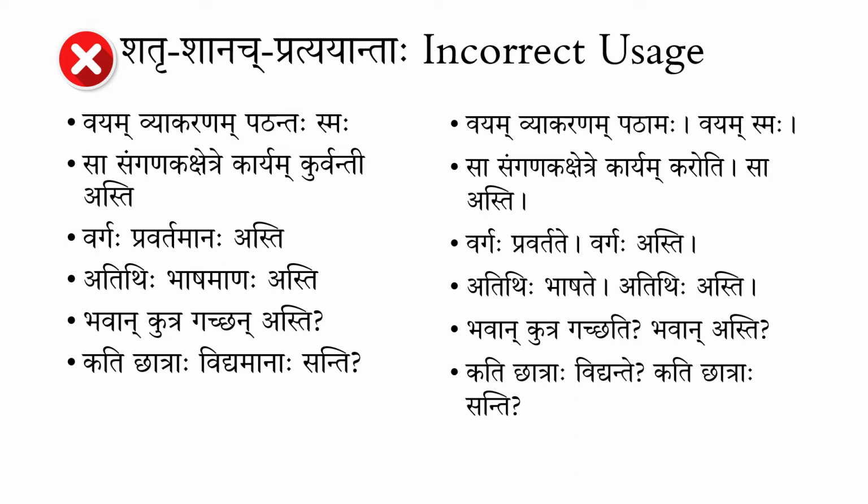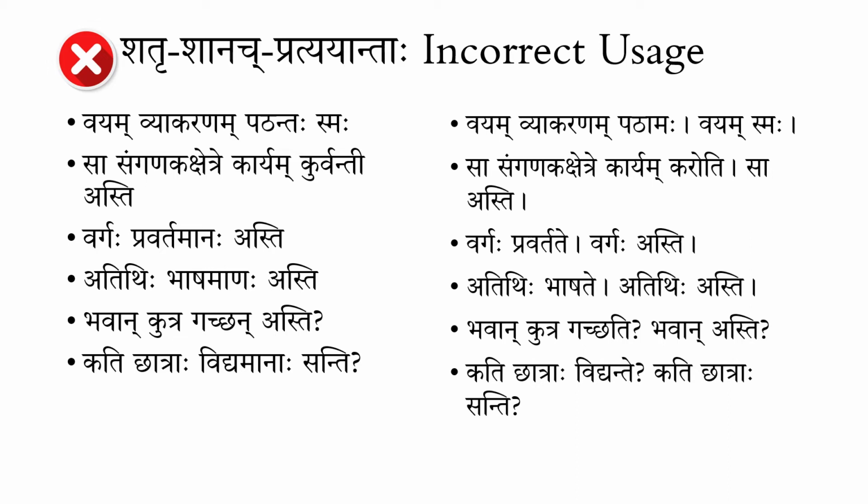Then the second one is sa asti, she is or she exists. So again, this is a useless addition here. The third one, similarly, vargaha pravartamanaha asti. Here we have this Shanach-ending word pravartamanaha. When some class is going on, you might hear this kind of sentence formation, vargaha pravartamanaha asti.